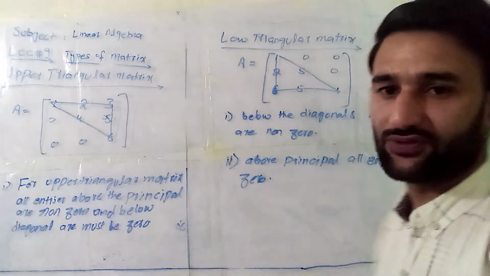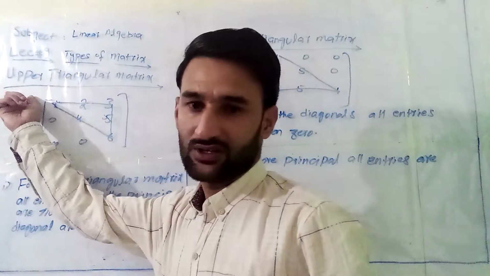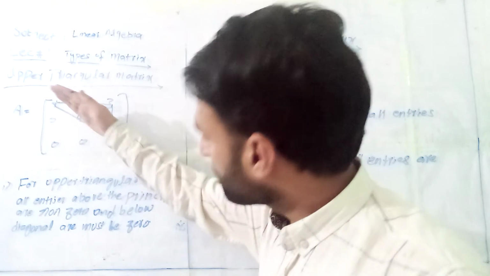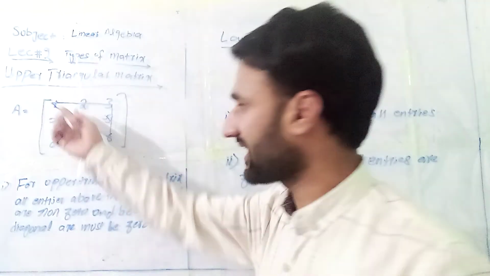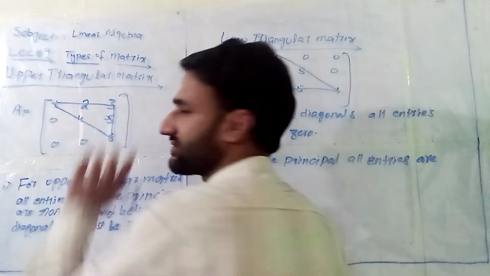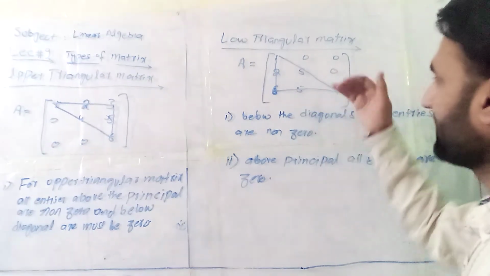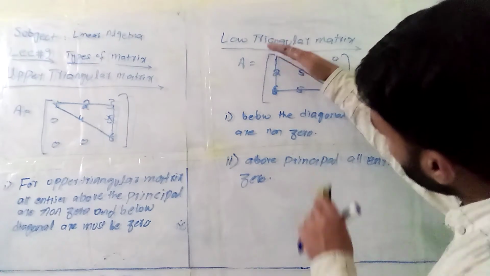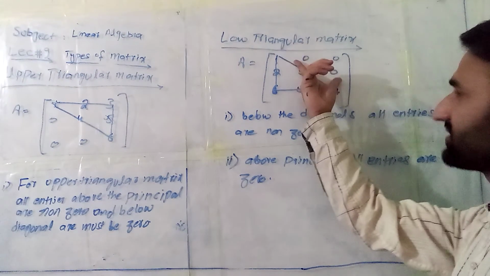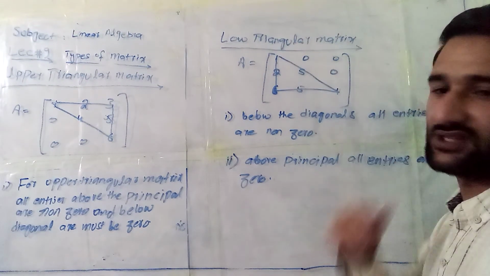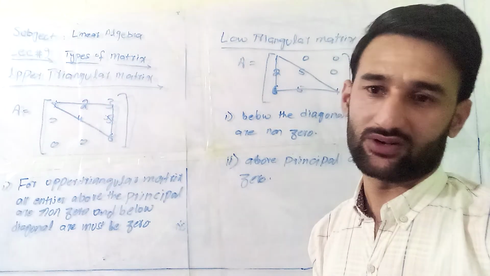I'm going to repeat. For an upper triangular matrix, remember the conditions: below the diagonal the entries are zero, and above the diagonal the entries are non-zero. A similar case holds with the lower triangular matrix. Remember, lower means down, and in the lower triangular matrix, above the diagonal your entries are zero. This is the minor difference between the upper and lower triangular matrices.